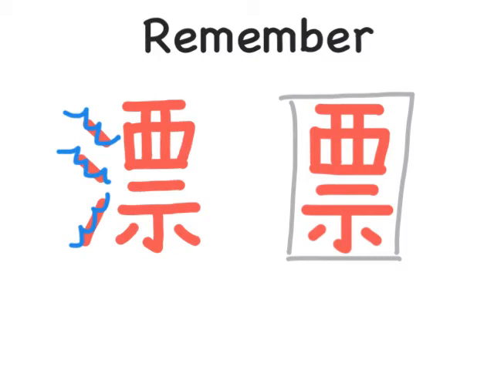One way that you might distinguish these two characters is by remembering that the water makes the character elegant. Maybe you can think of the ocean as having a lot of beauty. Piao without water would have no beauty. Piao without water is just a simple piece of paper or a ticket.